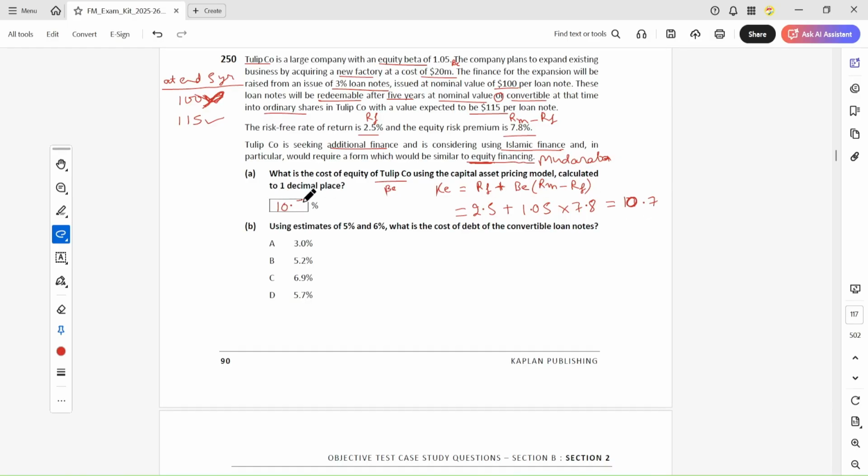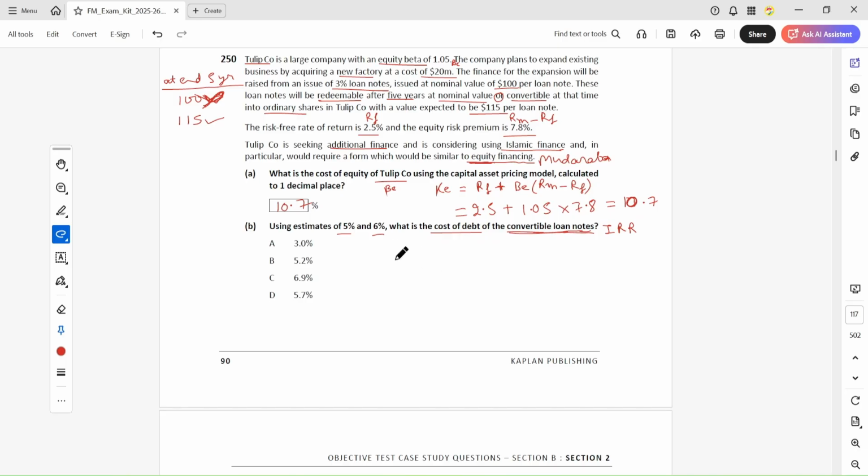So the cost of equity is now 10.7%. Okay, next is using estimates of 5% and 6%. What is the cost of debt of convertible loan notes? So do you know how to calculate the cost of convertible loan notes? In order to calculate the convertible loan notes, we have to apply the IRR methodology. Okay, in the IRR method, what do we do?